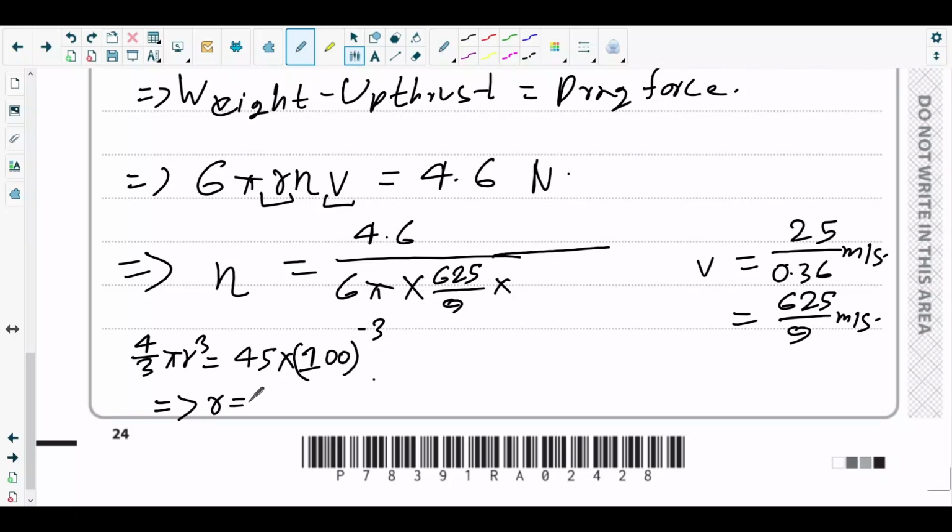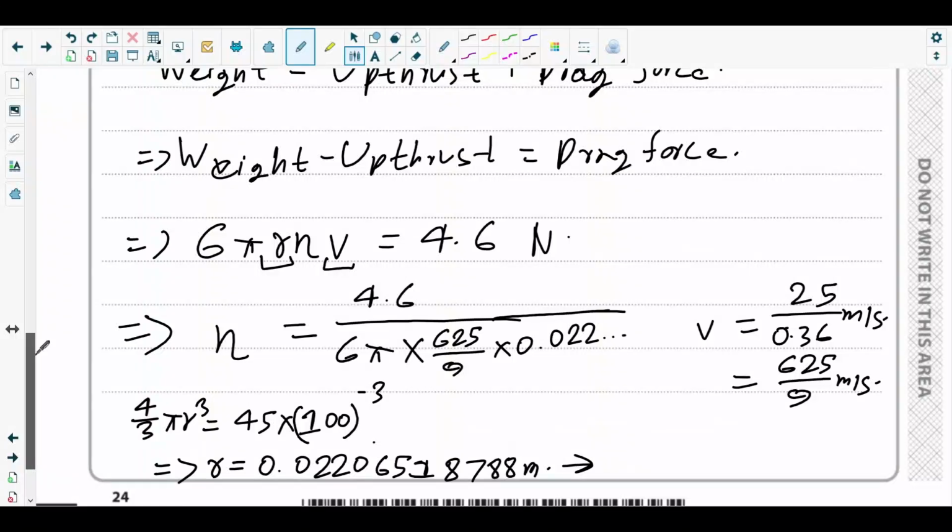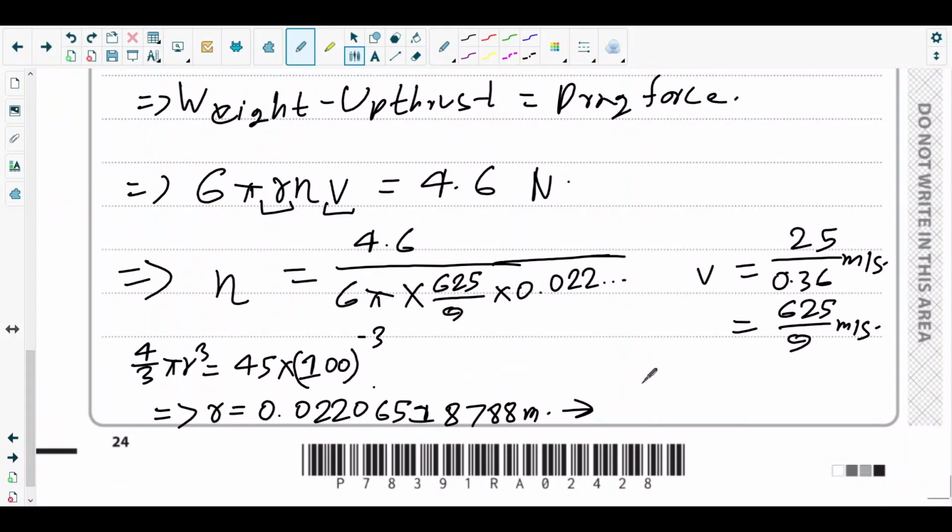If you cube root the answer, you will get the radius, which is 0.022202206518788 meter. So 0.022 something. I'm not writing the exact value. Already I have given it here, so it is saved in the calculator. So now get the value for eta.